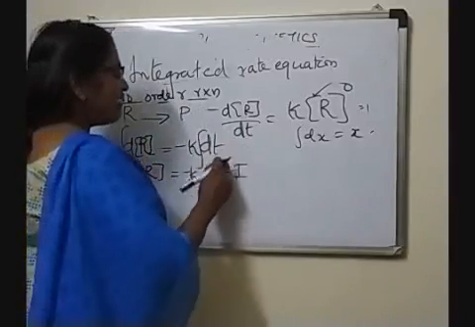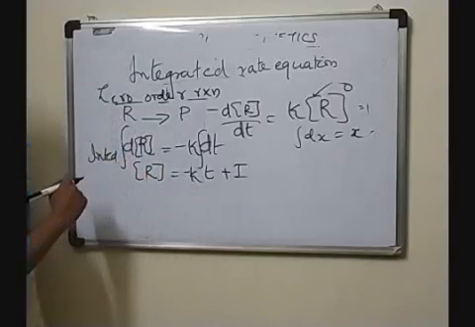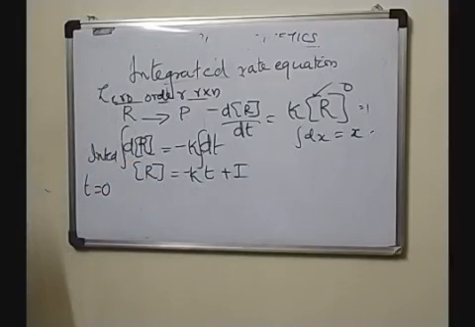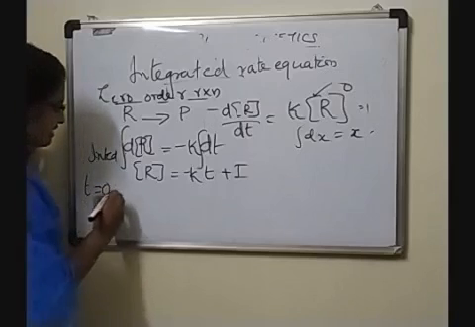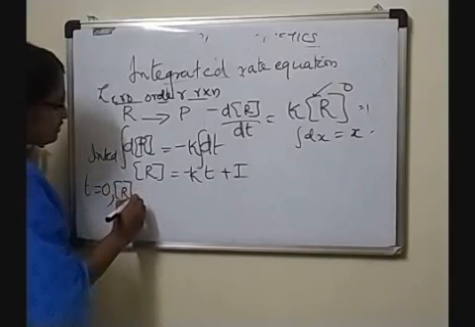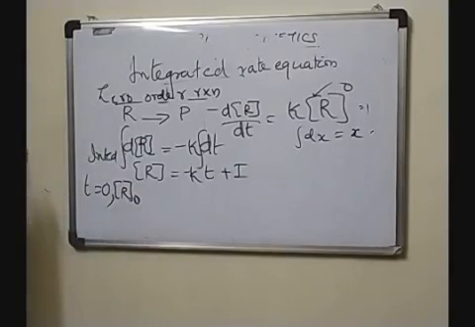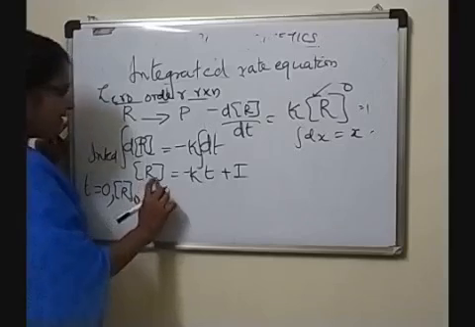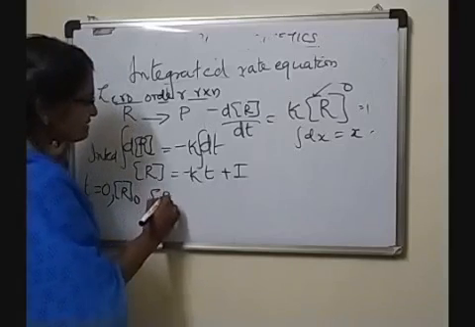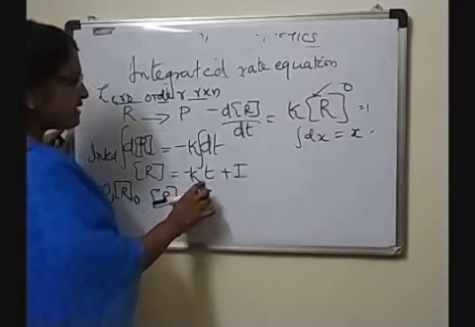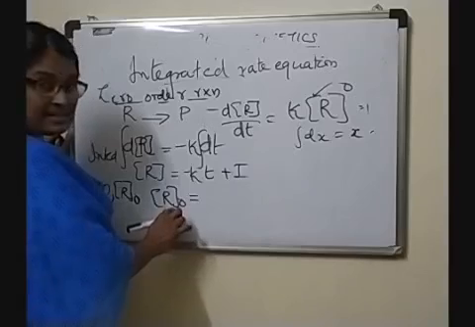In order to find the value of I, we assume a situation where t is equal to 0, that is at the initial point, at the start of the reaction, the time is equal to 0. Let R0 be the initial concentration of the reactant at the start of the reaction. Then applying this in the equation, R0, the concentration at 0 time, is equal to minus k into the time at which this concentration existed.